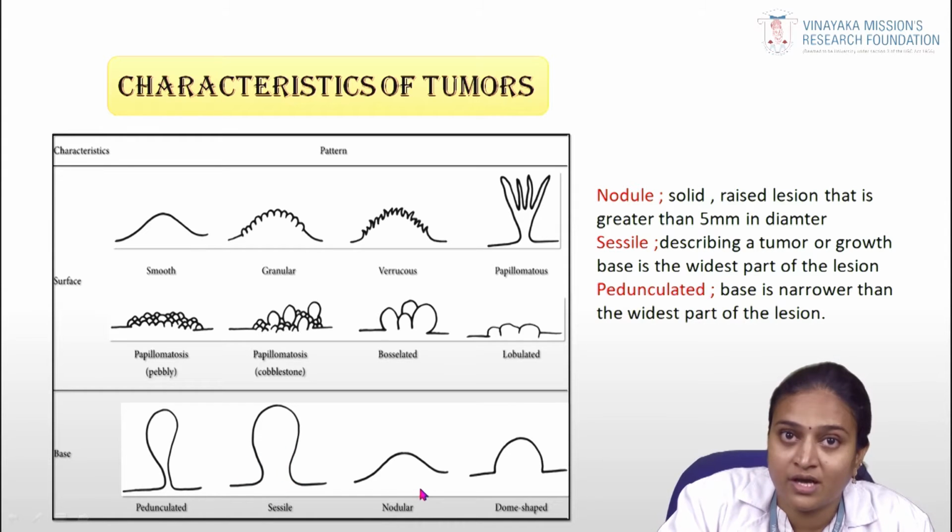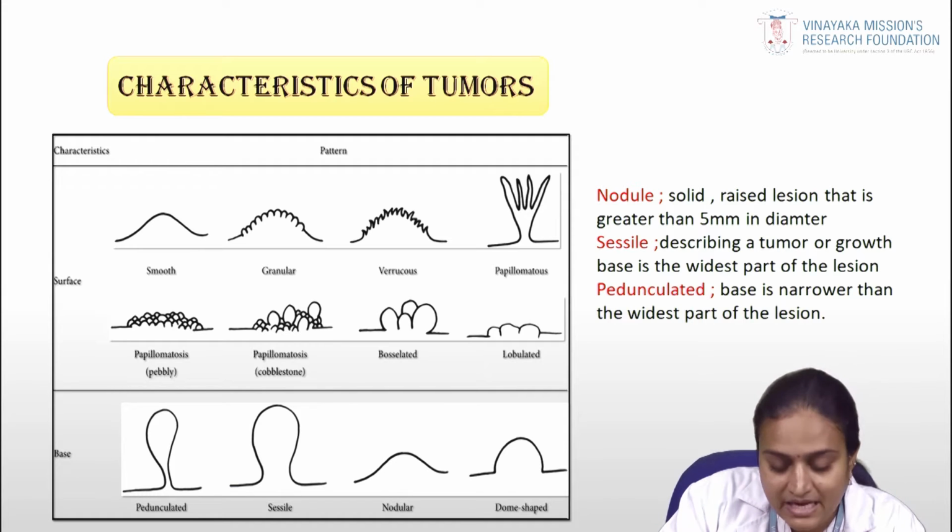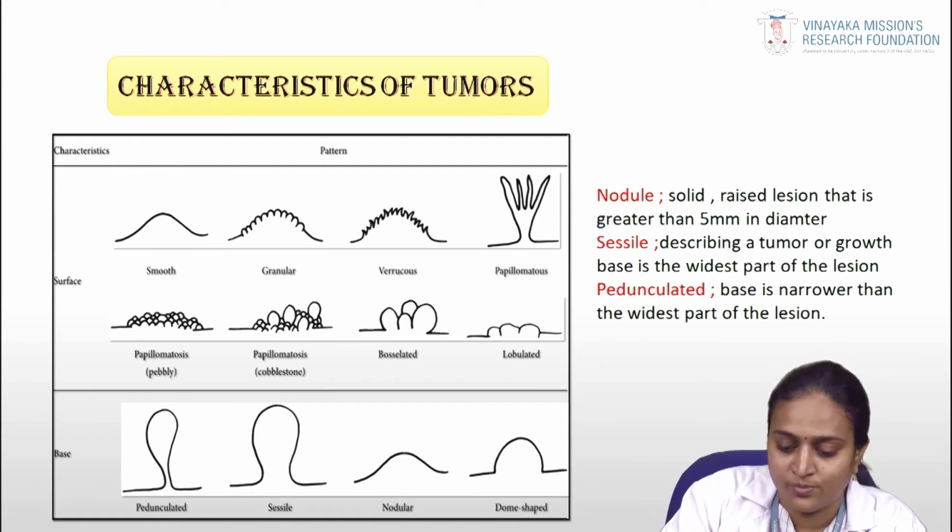Coming to the nodular lesion: a nodular lesion is a solid, raised, dome-shaped lesion greater than 5 mm in diameter. You can see the elevated lesion, with the base being the widest part. Most connective tissue lesions can be described clinically as pedunculated, sessile, nodular or dome-shaped.